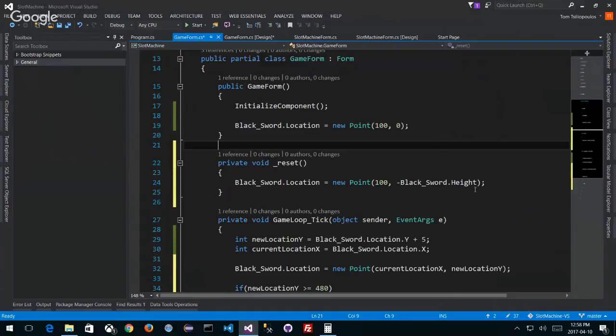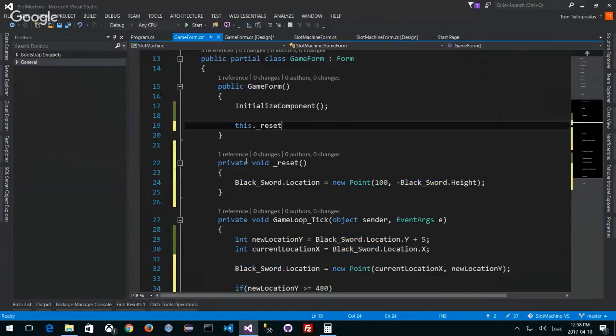So we're going to use a negative black sword height. Maybe let's say the height was 100. So now it would be negative 100, which means it's above the screen. You can't see it, because remember everything starts at 0, 0. So a negative height would make it off screen. All right, so that's this thing. And if I'm going to do this, I might as well call the reset function here, right? Because I might as well call this dot underscore reset when my sword comes into being.